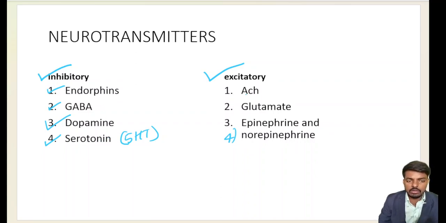Excitatory neurotransmitters mean an increase in these neurotransmitters excites the brain. Excitement will come in the brain. Those are acetylcholine, glutamate, epinephrine and norepinephrine. Very important excitatory neurotransmitters. Okay, let me go to the next question.